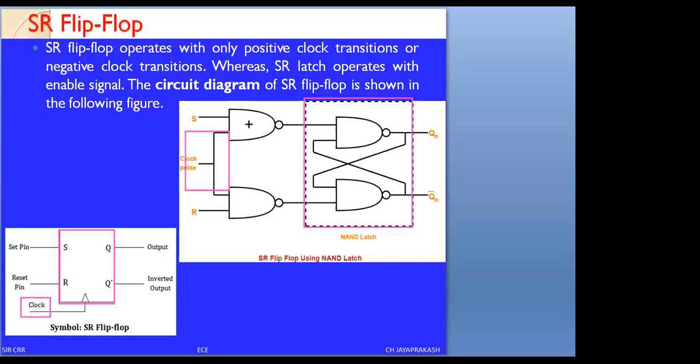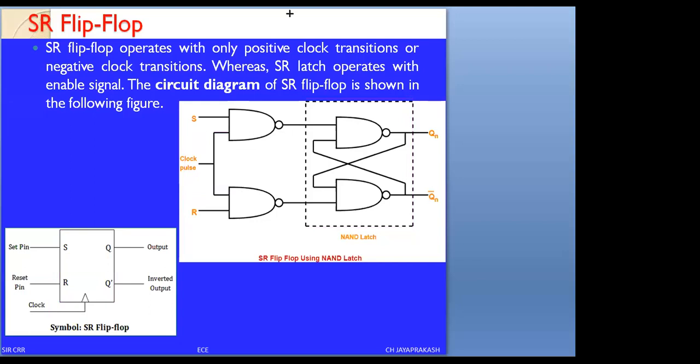Consider NAND gate 1, NAND gate 2, NAND gate 3 and NAND gate 4. S is connected to the first NAND gate, R is connected to NAND gate 2, then at Qn there is NAND gate 3, and at Qn bar there is NAND gate 4. We are naming these as the 4 NAND gates.